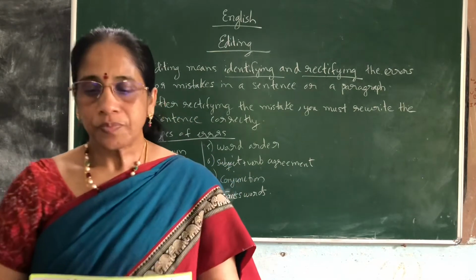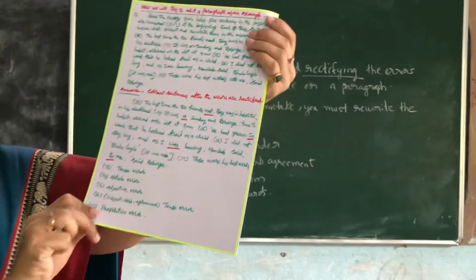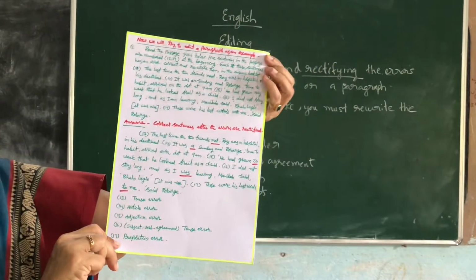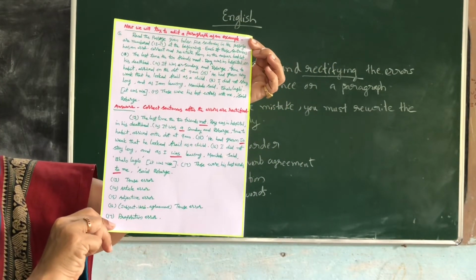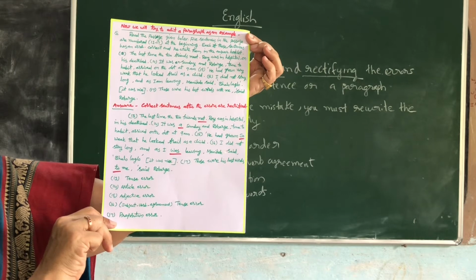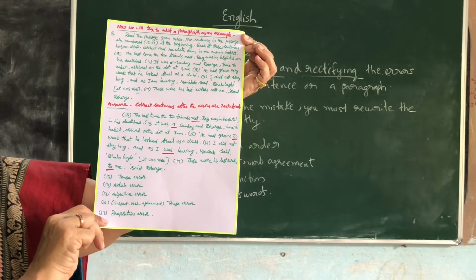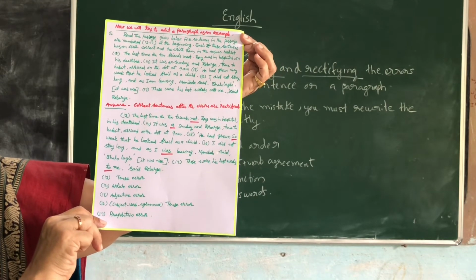See here, ma. You can clearly see the answers are also written. Like this you should write. Clear. See here, ma. So every time whenever you are writing the answer, you should rewrite it all. So how I wrote here, see, correct sentences after the errors are rectified.